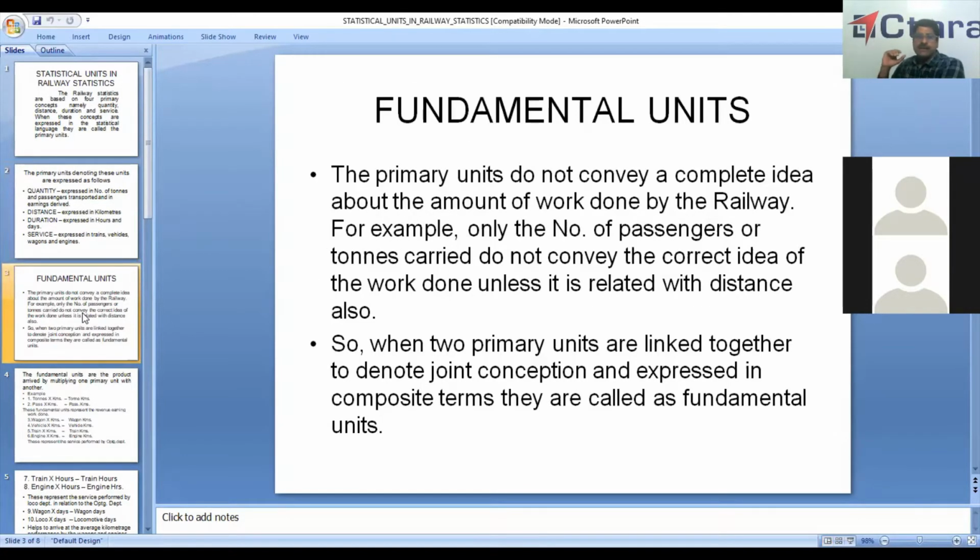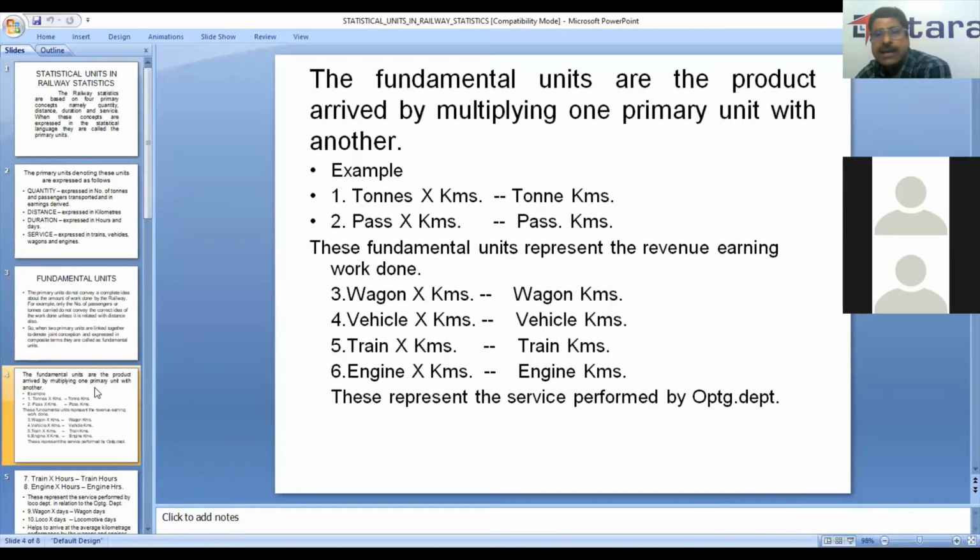And fundamental units: when we multiply one primary unit with another related primary unit, it denotes the joint consumption and it is called a fundamental unit. An example is tons into kilometers. Tons is the number of tons loaded in wagons into the distance traveled, so it will be, say, 10 kilometers. And passenger into kilometers: the distance traveled by all passengers who take tickets gives you passenger kilometers.